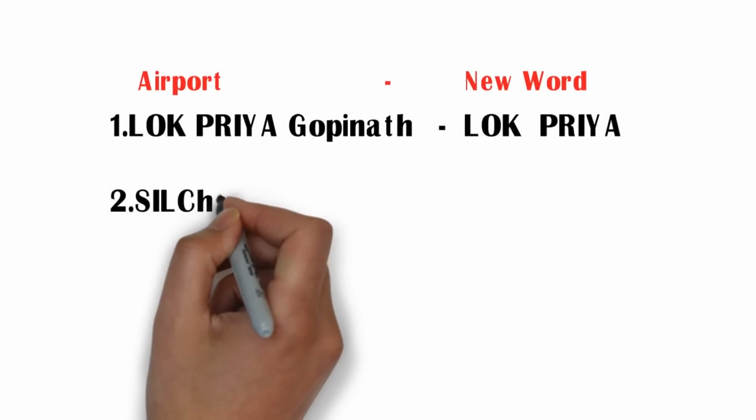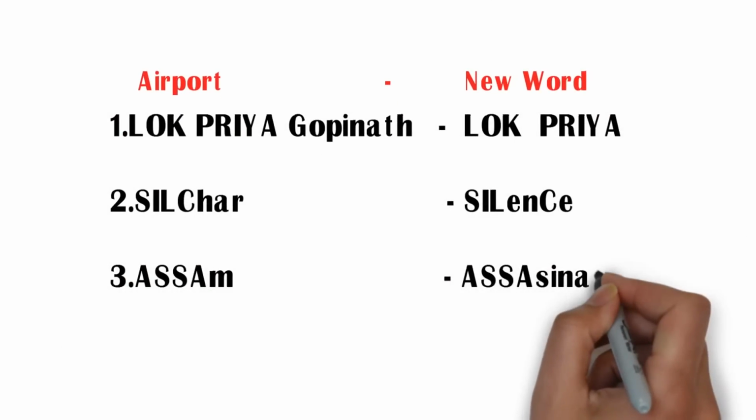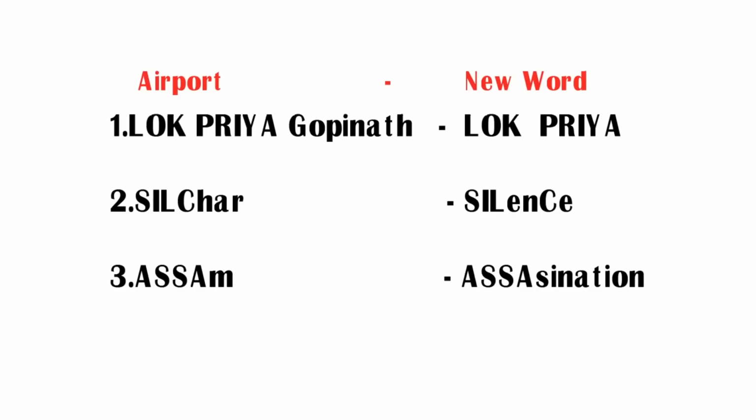Lokpriya Gopinath Airport. Friends, recently in SBI they asked this question: where is Lokpriya Gopinath? It is in Assam. Coming to the second airport, it is Silchar Airport. So there are two airports in Assam. The first one is Lokpriya Gopinath Airport. The second one is Silchar Airport.